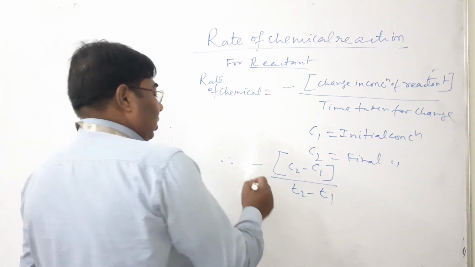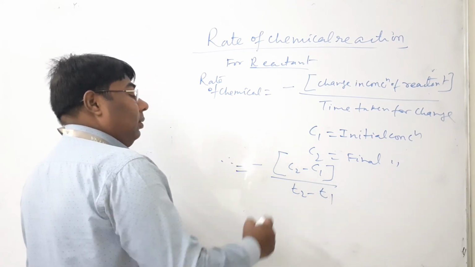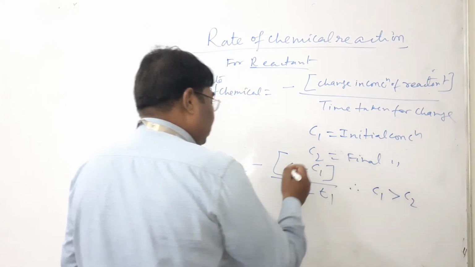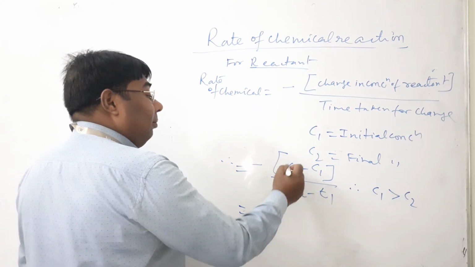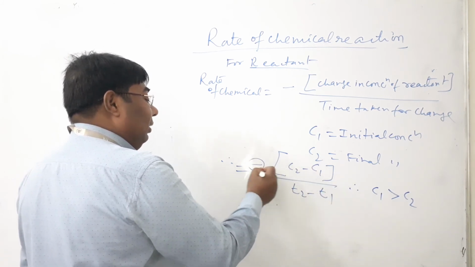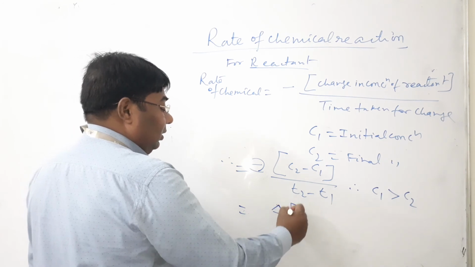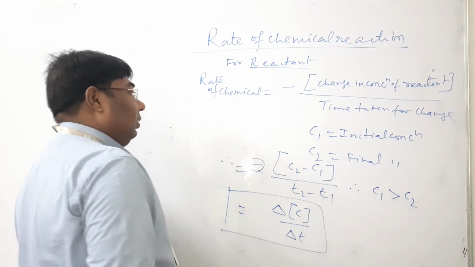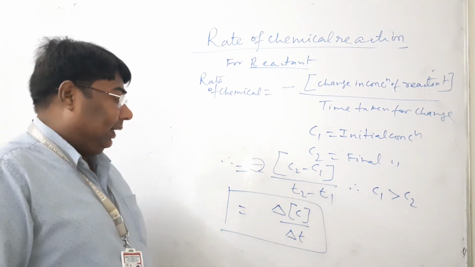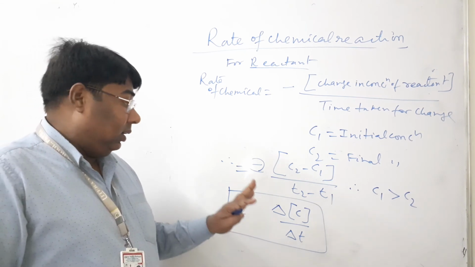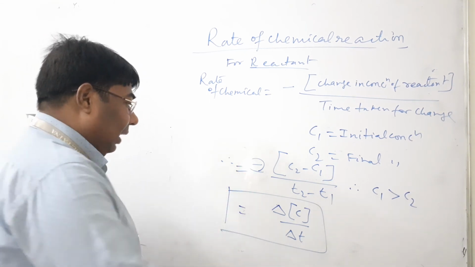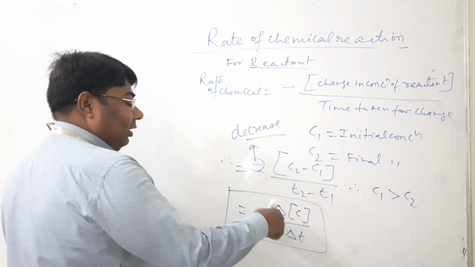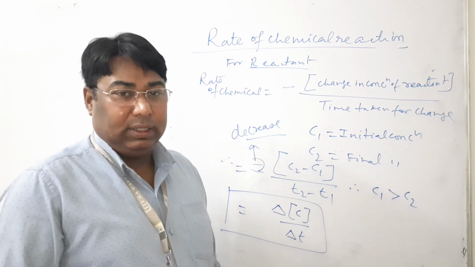For a reactant, C1 is greater than C2. So the change is negative and the negative becomes positive. Therefore, change in concentration by delta T is the rate of chemical reaction for the reactant. I think all of you understand. Once again, the minus sign shows a decrease in concentration, but overall the rate of chemical reaction for the reactant is also positive.